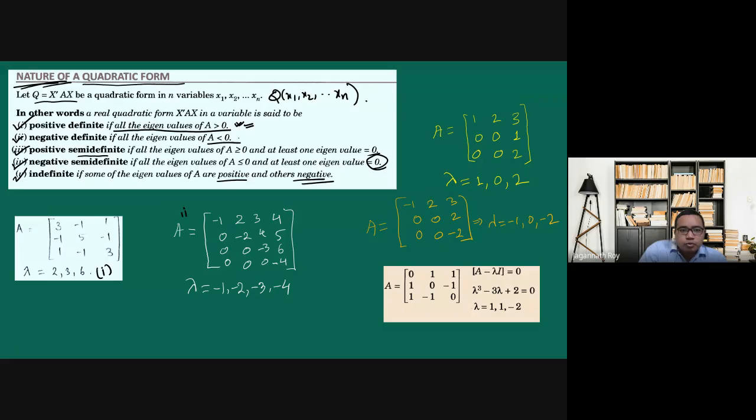For case 2, we can see this is a 4 by 4 matrix. Also, this is a lower triangular matrix. We can have an upper triangular matrix also.